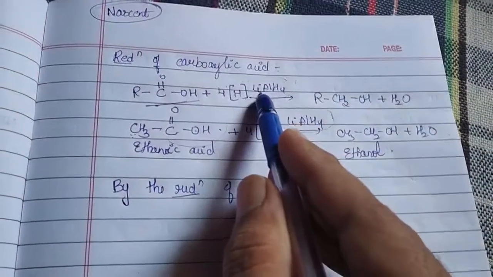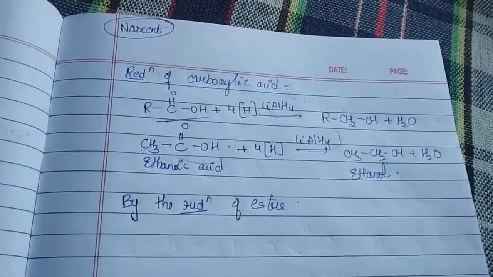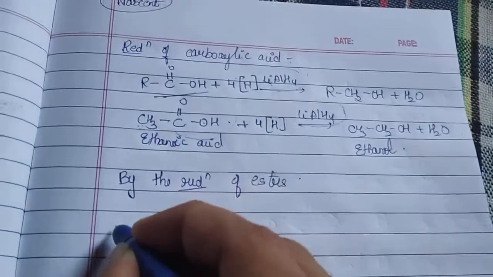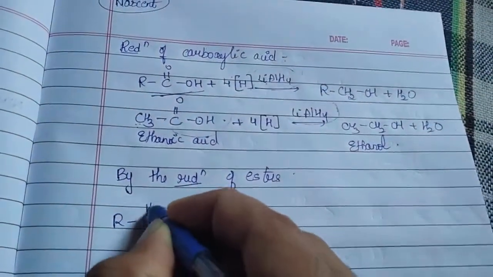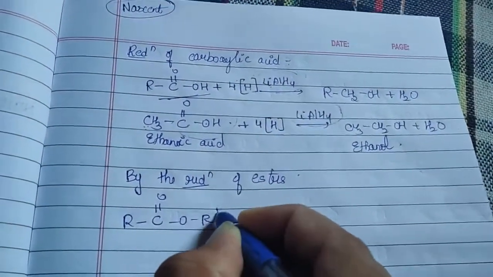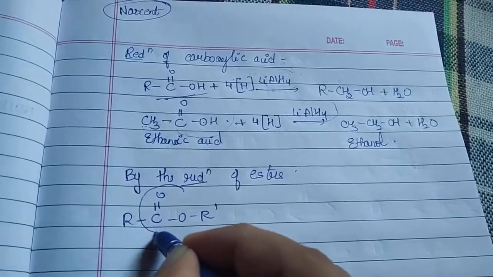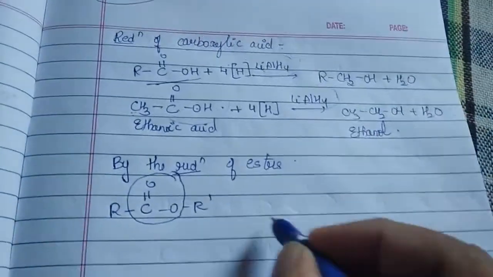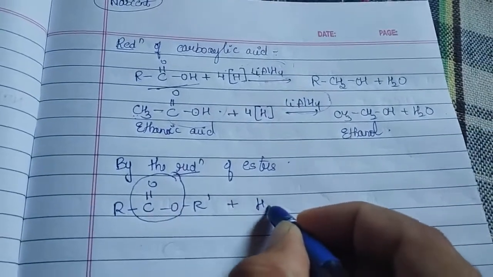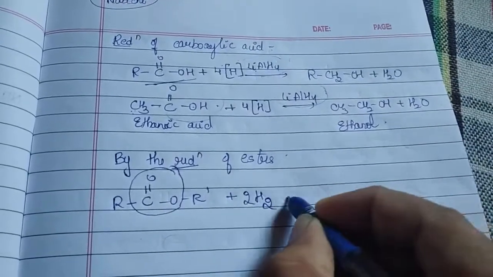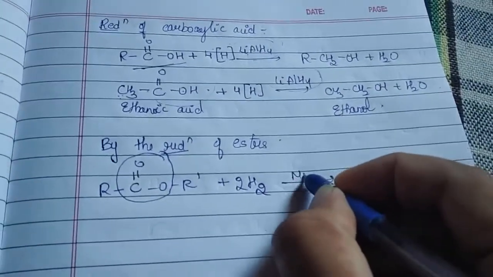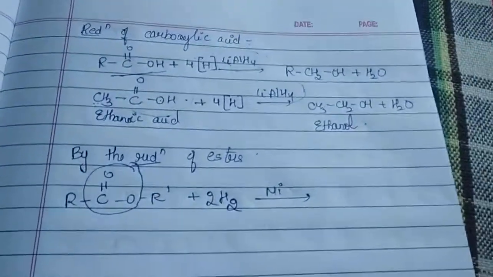Instead of taking lithium aluminium hydride as we did earlier, we take RCOOR'. The ester functional group is COO. When it is treated with just hydrogen, 2 moles, in the presence of a nickel catalyst, you can use either nickel, platinum or palladium.